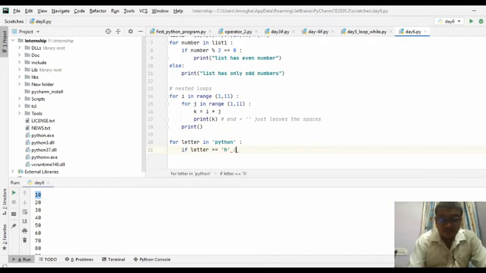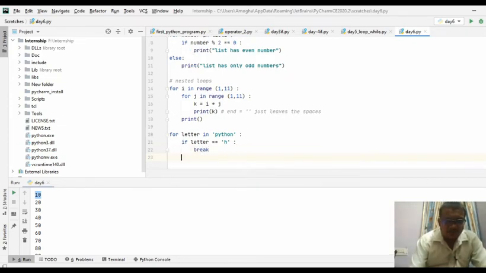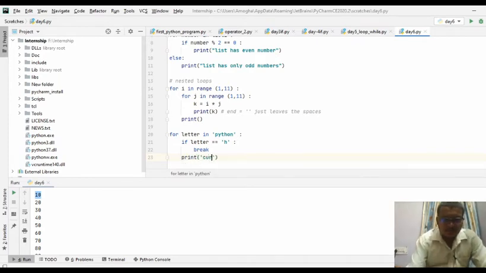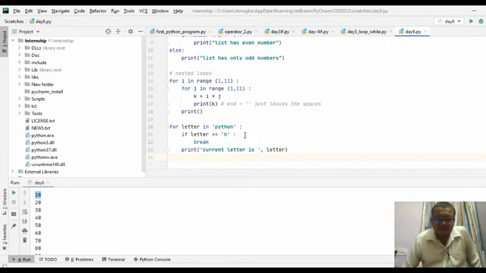If letter is equal to h, you are going to break the statement here. Or else you are going to print current letter is, and you are passing letter. So this is like printing a variable and usage of a break.